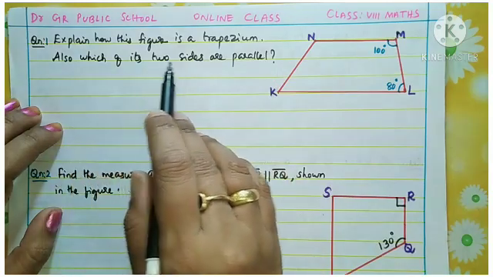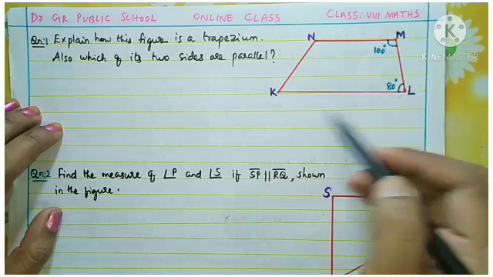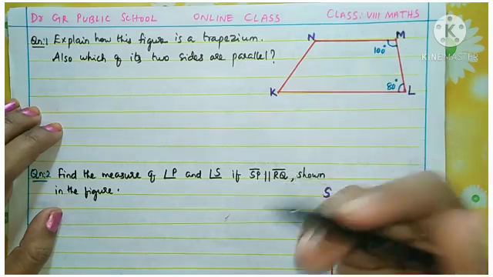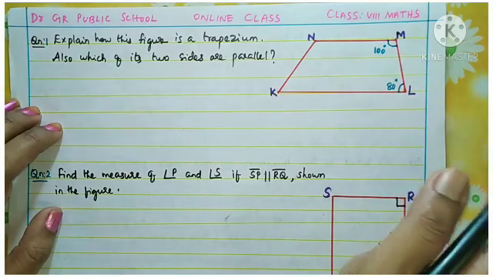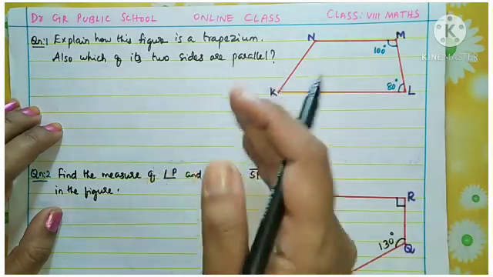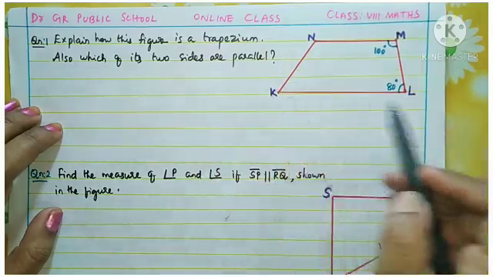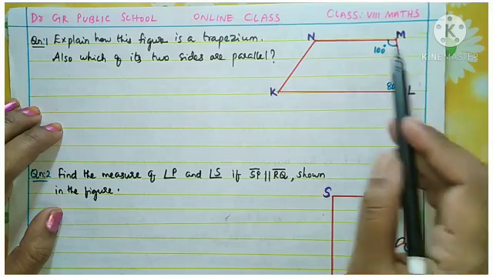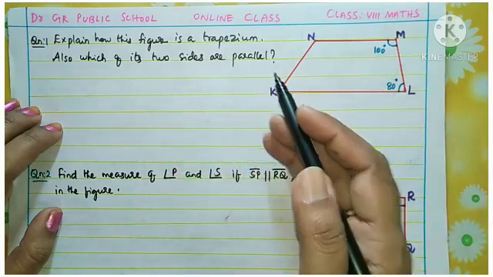Also, which of its two sides are parallel. So no sides are parallel given in the figure. We need to find out which two sides are parallel and why this is a trapezium. Okay, so this is also we need to answer with the reason. Okay, now come to the figure. Here we can see a quadrilateral like a trapezium. Okay, like a trapezium, we are going to prove only it is a trapezium.